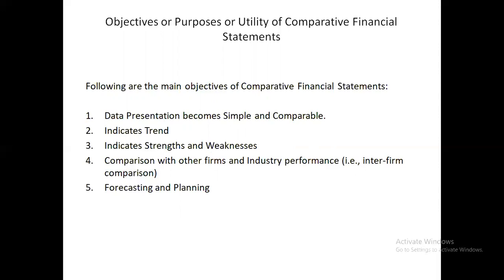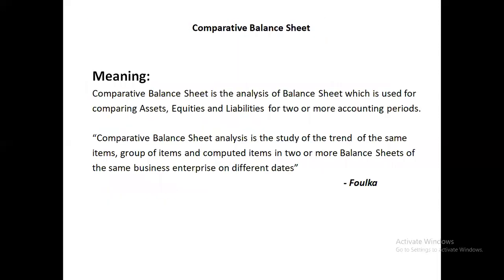In inter-firm comparison, it helps in comparing an enterprise's performance with that of other enterprises or with industry standards. Next is forecasting and planning. When we analyze the changes and trends in the financial data of previous years, it helps the management in forecasting and planning.